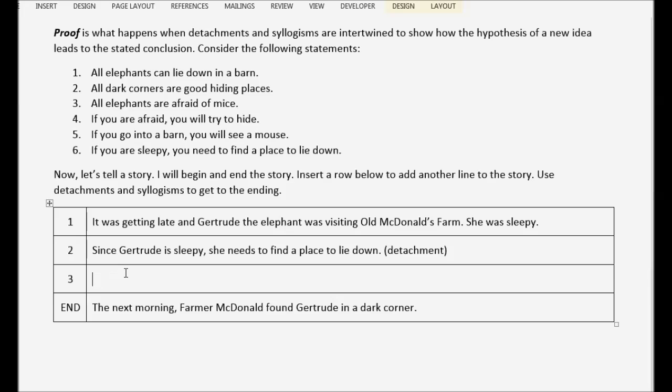We want to say all elephants can lie down in a barn. Gertrude is an elephant. So by syllogism, Gertrude can lie down in a barn.